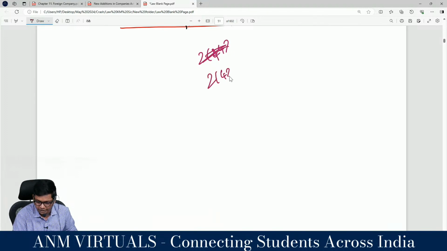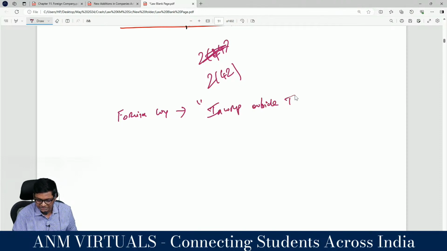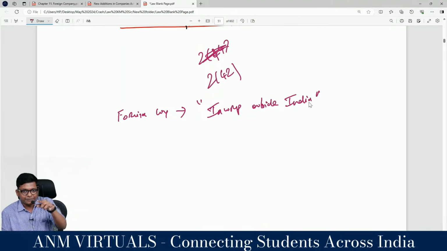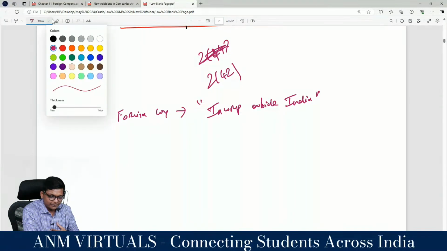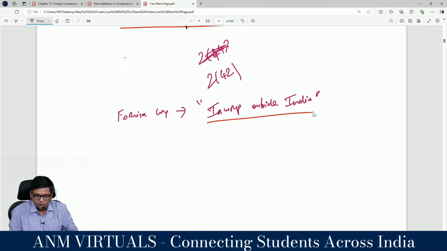Now coming to section 2 subsection 42, exam oriented, guys. Foreign company definition you already know, but let's do a quick revision so that it gets into context. What is a foreign company? A foreign company is a company which is incorporated outside India. That means it is not registered under the Companies Act. It is incorporated maybe in the UK Companies Act, Australian Companies Act, US Companies Act, not incorporated in India. But it has a place of business.